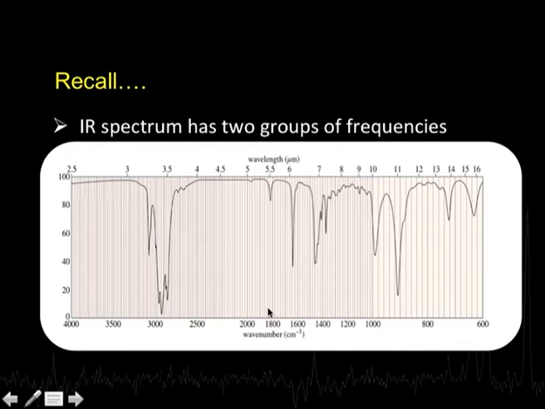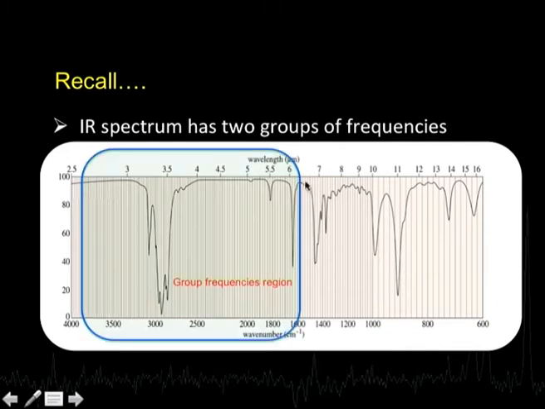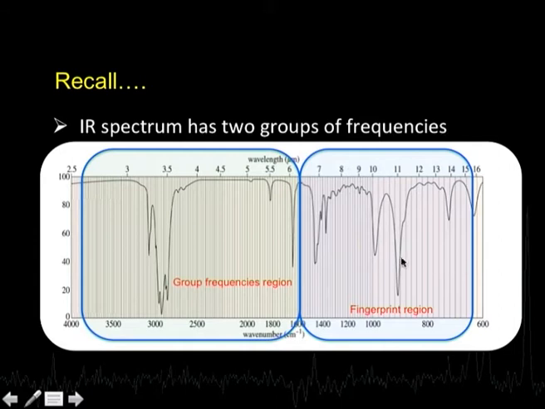So, having talked about different factors which affect the IR spectrum, let us now move on to two important aspects of the IR spectrum. One is called characteristic group frequencies and the other is the fingerprint region. We will begin with characteristic group frequencies. To understand this, let us recall that a typical IR spectrum can be divided into two regions. The region from about 1500 cm inverse up to about 3500 cm inverse is called the group frequency region, and the region from about 600 cm inverse to 1500 cm inverse is called the fingerprint region. Typically, all IR spectra have these two characteristic regions.